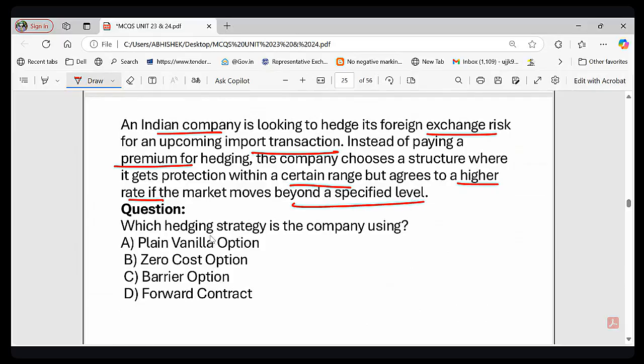So the question is, which hedging strategy is the company using? Plain vanilla option, zero cost option, barrier option, or forward contract? You know there are different kinds of options, right? You should have knowledge about it. So in this case, which kind of option is it using?